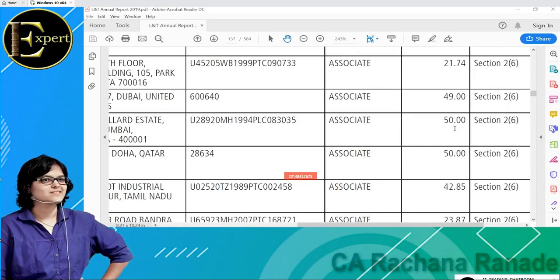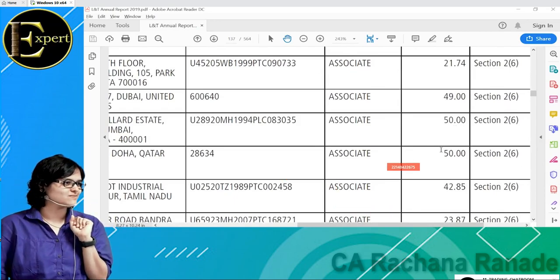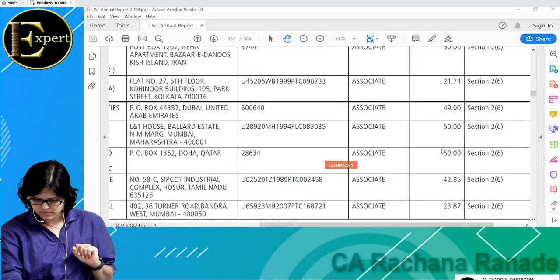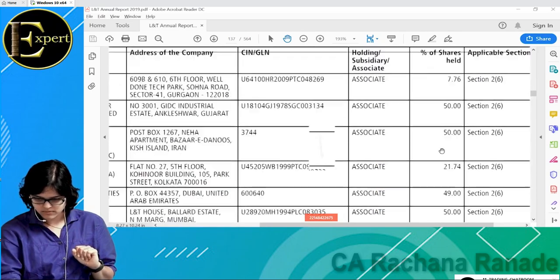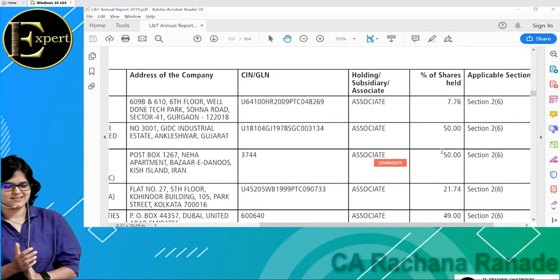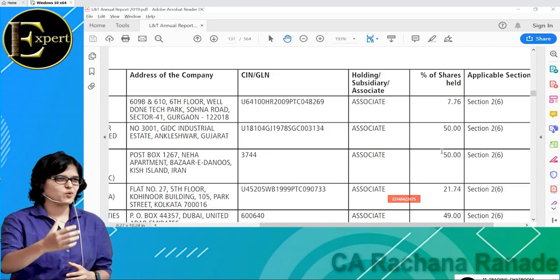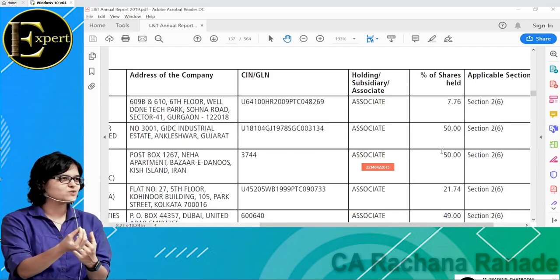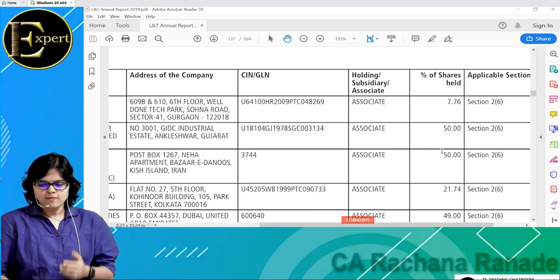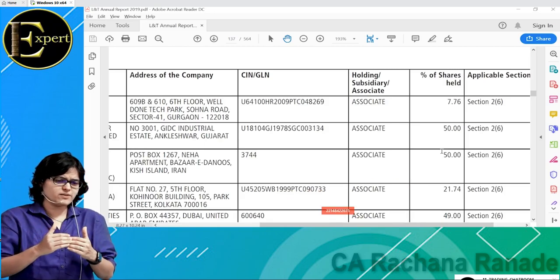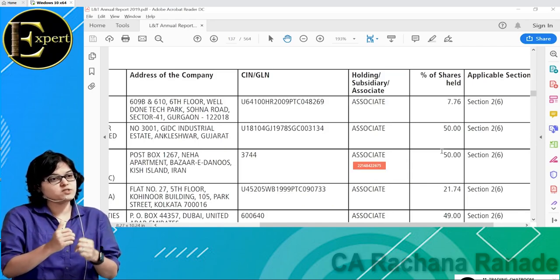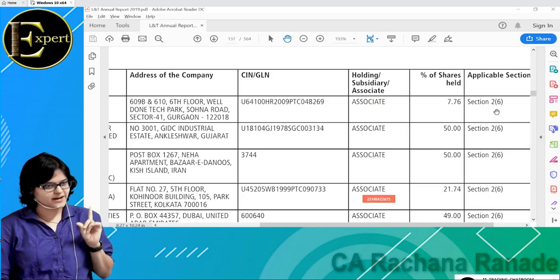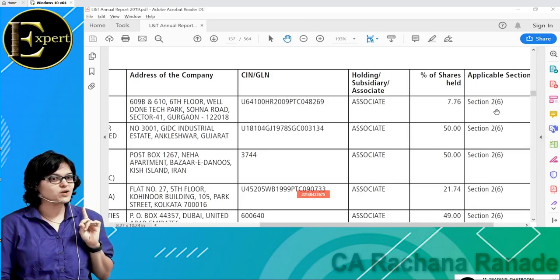I'll tell you what happens in this case. Now this is a little bit more digging down into technicals. But if you understand this, then it's okay. Otherwise leave it. Whenever I'm saying that I should have 20% or more of ownership, otherwise I'll have to teach you this Section 2(6). Then you will understand the true meaning of associate. So I'll tell you in short, it should be 20% of the shareholding or 20% in the decision making.